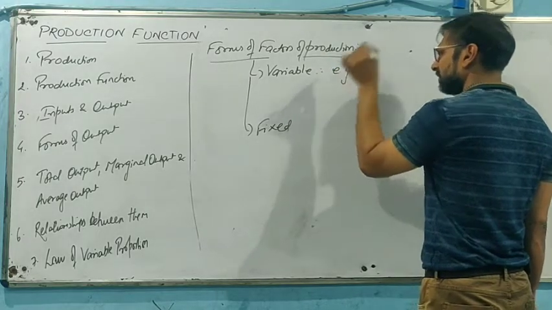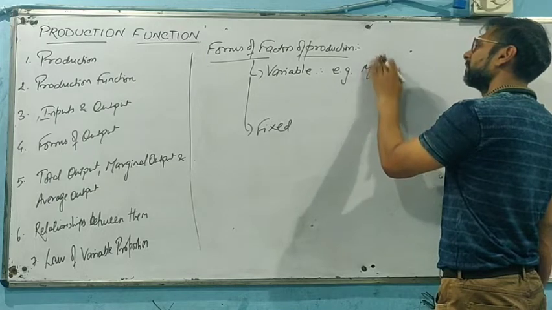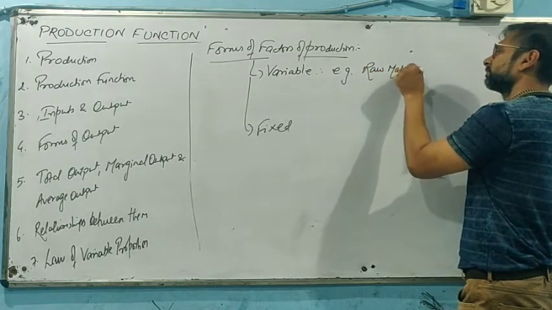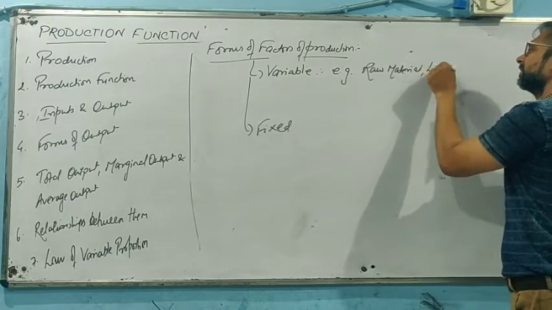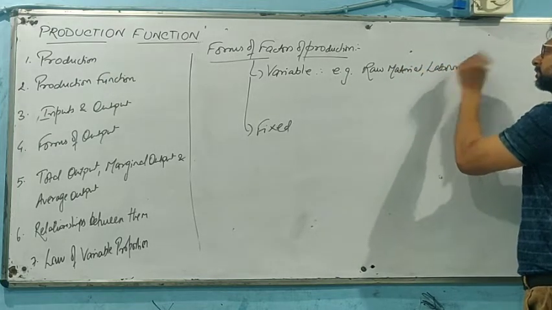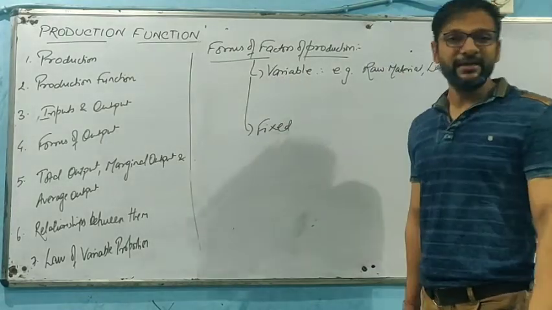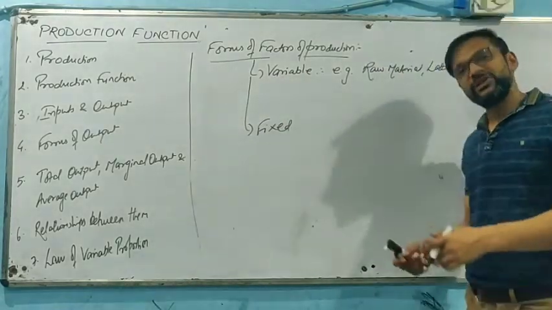So if we talk about variable factors of production, for example, let's take raw material, labor. As the name suggests, variable means changeable.